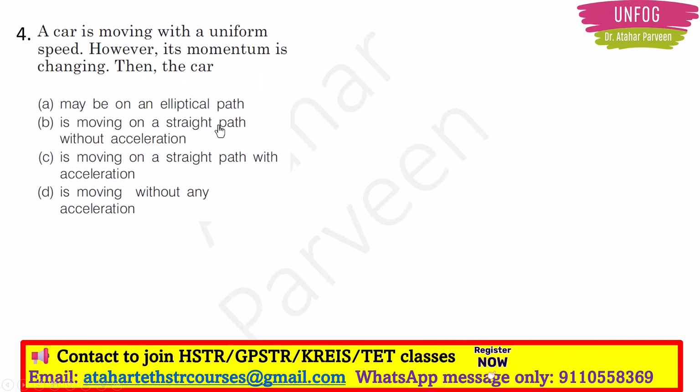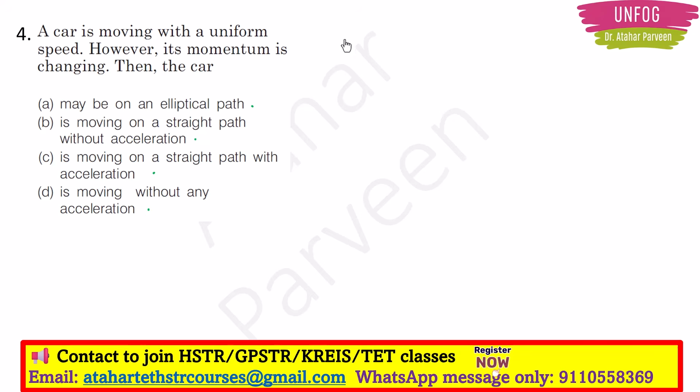Next, question number 4. A car is moving with a uniform speed. However, its momentum is changing. Then the car, they have given 4 options. The car may be on an elliptical path. The car is moving on a straight path without acceleration. The car is moving on a straight path with acceleration. The car is moving without any acceleration.